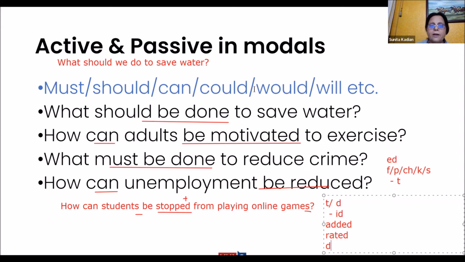Now let me look at your sentences. What have you shared? Disha shared one. His car should be fixed. What about the others? I need one sentence in passive voice using modals from everyone now. Ma'am, the work should be done. Wait, Parth gave me one. So Parth, have you understood the correction over there? We cannot say "how can students be stopped to play", but "stopped from playing online games", right?